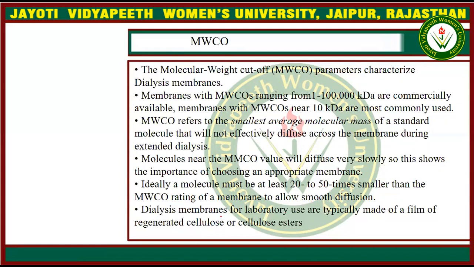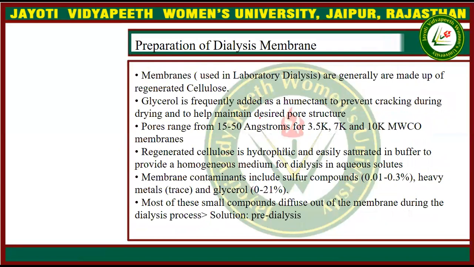Dialysis membranes for laboratory use are typically made of film of regenerated cellulose or cellulose esters. So how are the dialysis membranes prepared? They are prepared from regenerated cellulose, and glycerol is also used as a humectant to prevent cracking during drying and to help maintain the desired pore size.